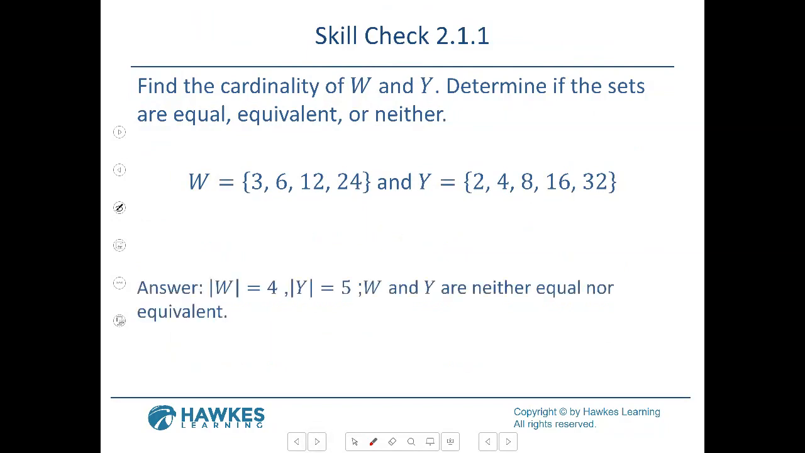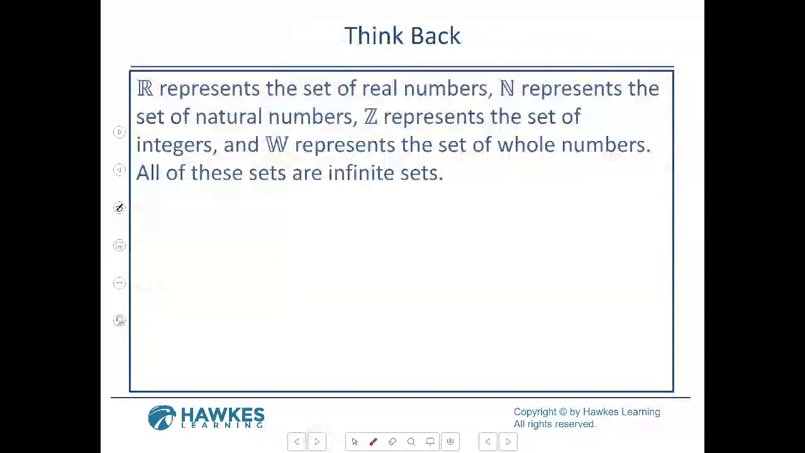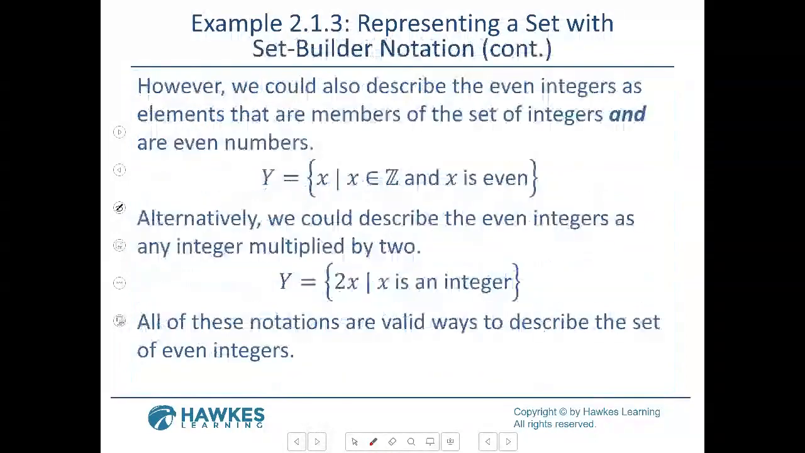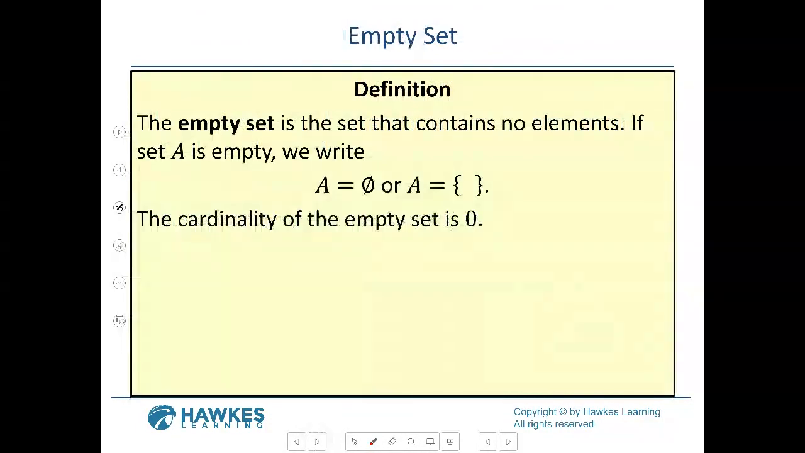All right, so now let's go to the empty sets, because remember I told you some things that we skipped through. So that's right there. The empty set is the set that contains no elements. If set A is empty, then you're going to write it with the 0 with the slash or just braces. So it's a little weird, just nothing there. That means it's empty. So the cardinality of the empty set is 0. That means you can't count anything there. There's nothing in there.